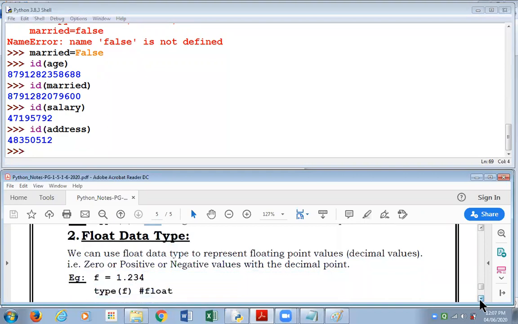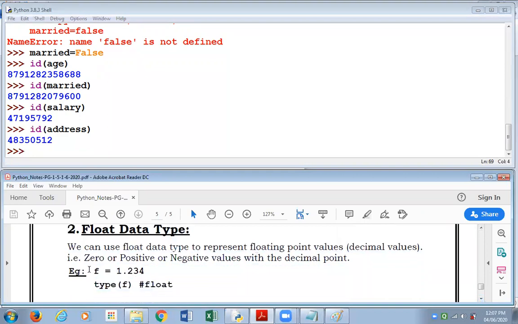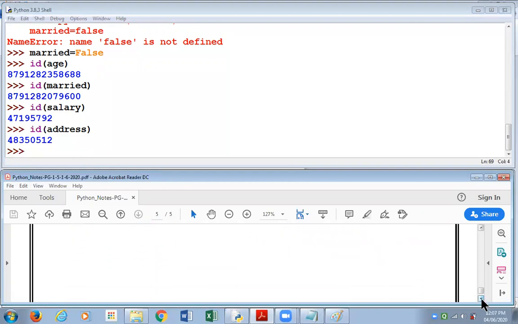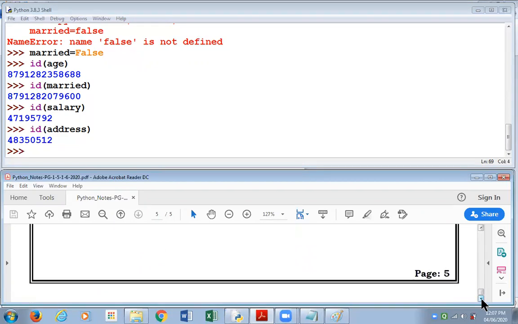We made float type of variables. Example, f equal to 1.234. We made something similar, that's the salary. When we ask Python to tell us the type of this variable f, it tells me float. And here we have come to the end of our session.